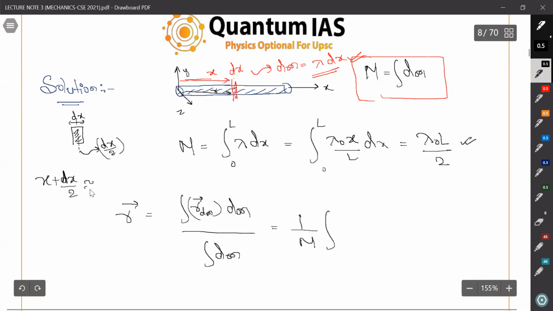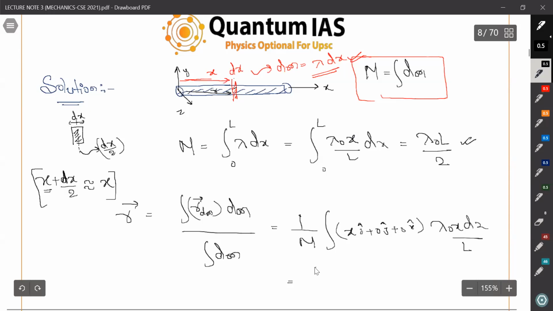That will be approximately equal to x, because dx by 2 is very small as compared to x. So for this we can write the R vector as x i cap plus 0 j cap plus 0 k cap, or simply x i cap, into lambda naught x dx by L. Putting these values, you can get what?